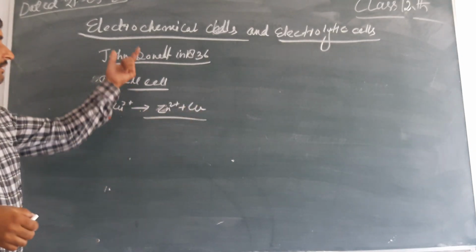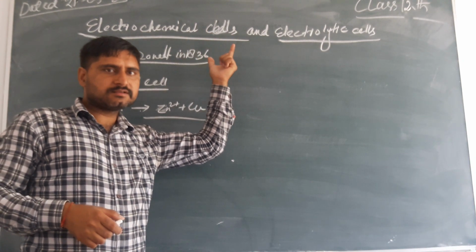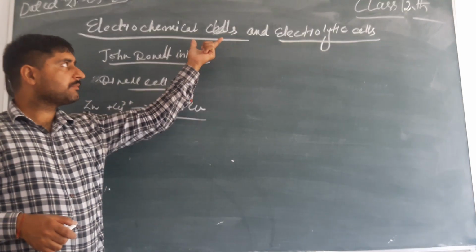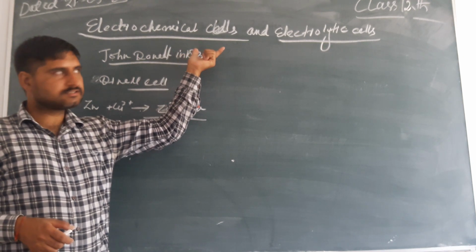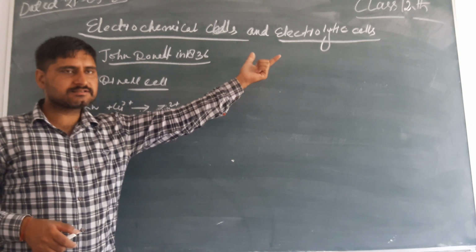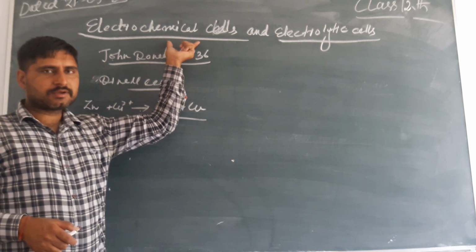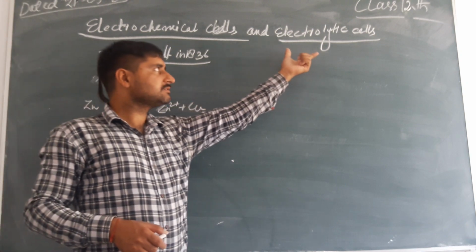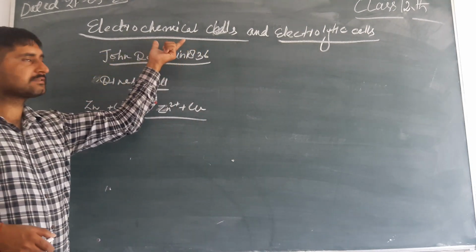It means in electrochemistry there are two types of changes: electrochemical changes and electrolytic changes. Electrochemical changes come under electrochemical cells, electrolytic changes under electrolytic cells. What is an electrochemical cell?